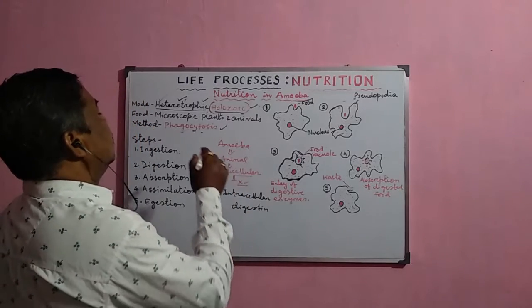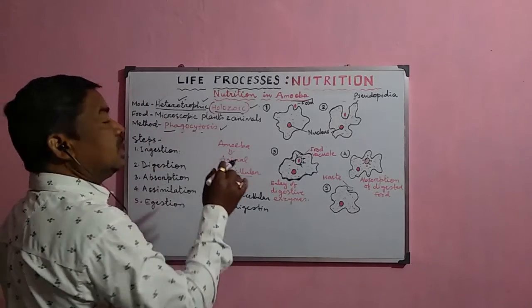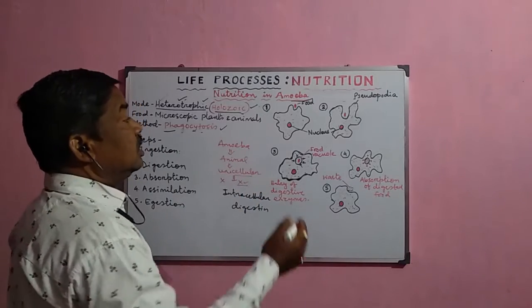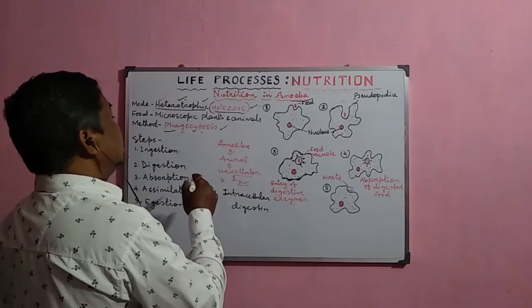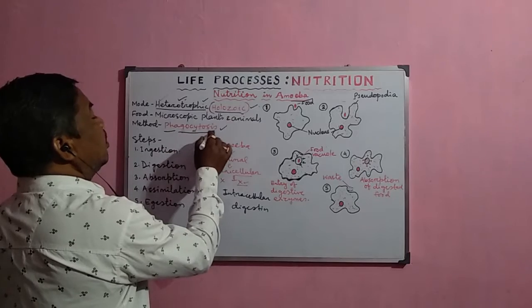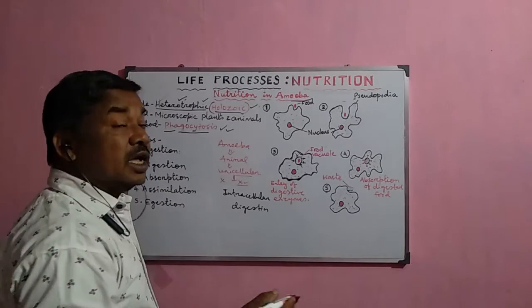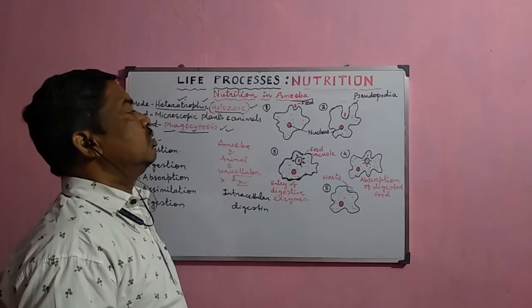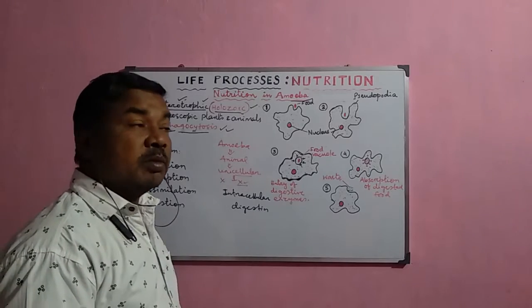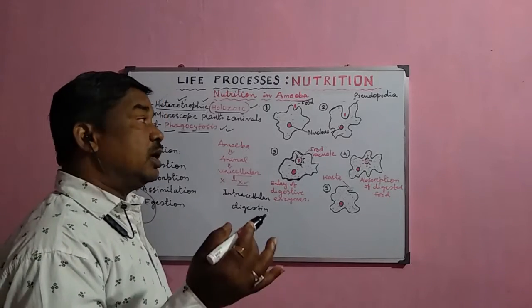Now, how? Because they do not have any mouth or oral opening, that process is called phagocytosis. They engulf the food particle through the plasma membrane and form the food vacuole.